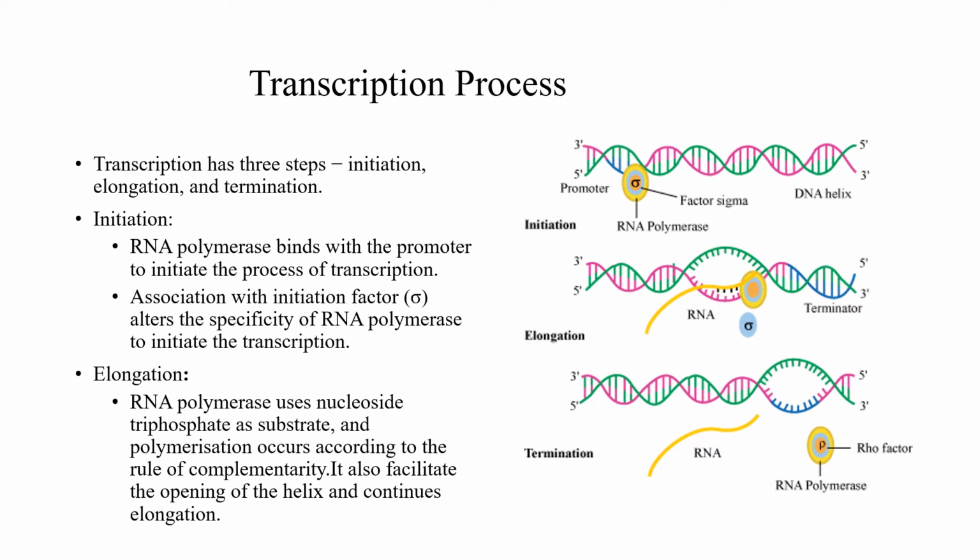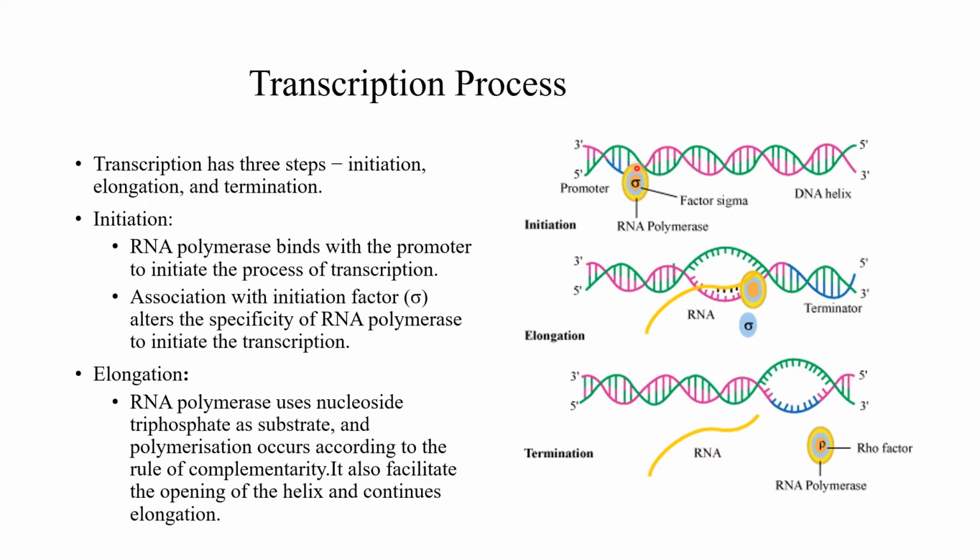Transcription process. It has three steps: initiation, elongation and termination. Initiation of transcription, from where? From the promoter. In the promoter, you can see this is an RNA polymerase with the sigma factor. So here the RNA polymerase enzyme with the sigma factor initiates the transcription.